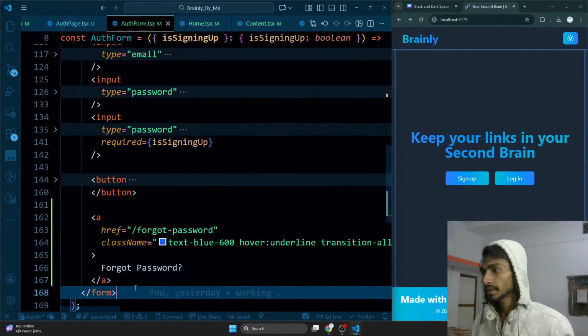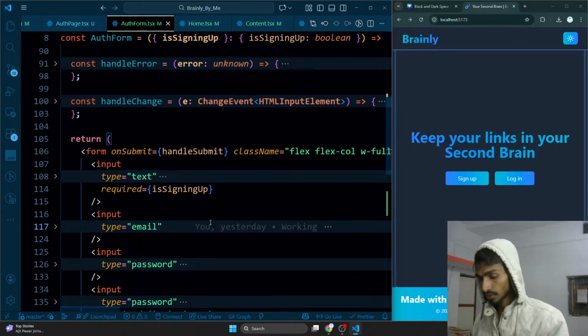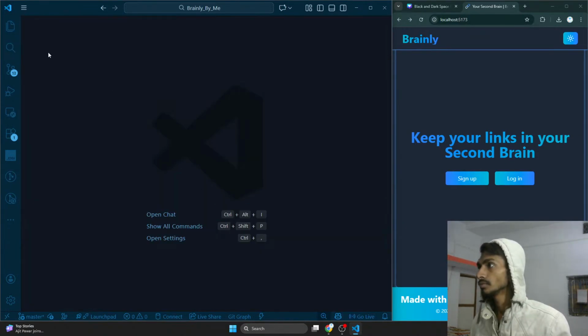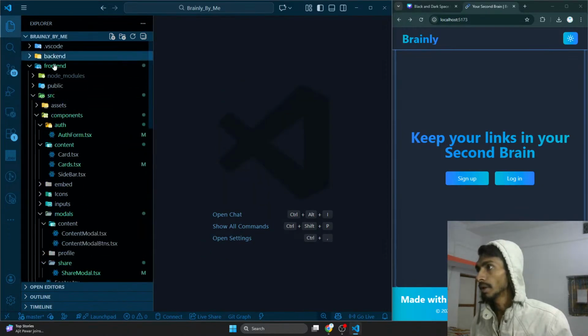The next thing is that I have to create that particular page. Fine. So that page is even already created. I have to get the routing things done. So let's get the routing things done. Control KW, and backend is done.